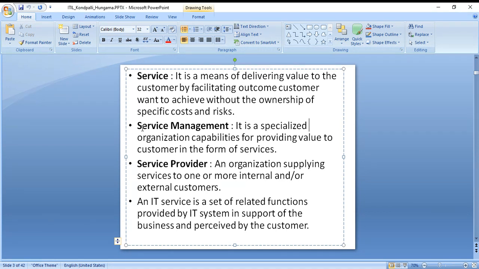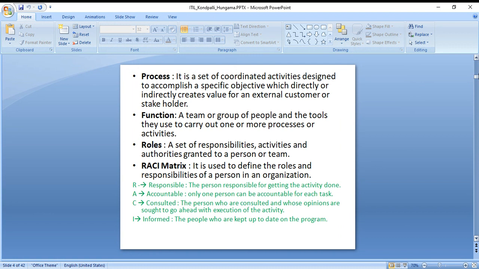A service provider is an organization supplying services to one or more internal or external customers. It's not like Ambani doesn't use his own Jio internet or his own Jio phone applications. It's similar to that. Even internal and external customers are using that. Okay, this is not that important. It says an IT service is a set of related functions provided by IT systems in support of the business, as perceived by the customer. Okay, coming to the third slide.